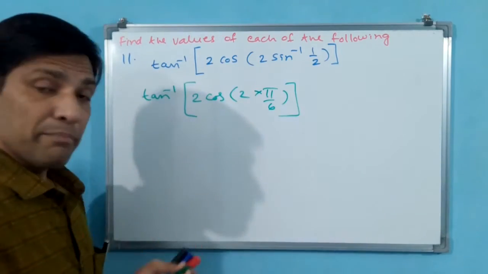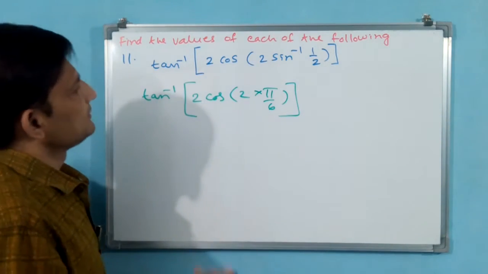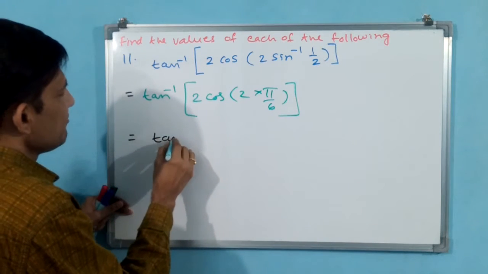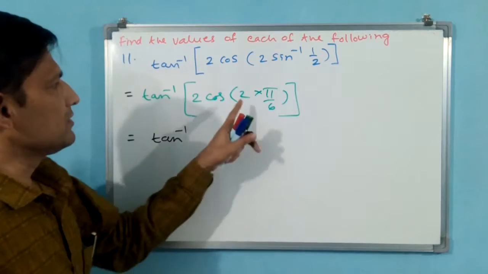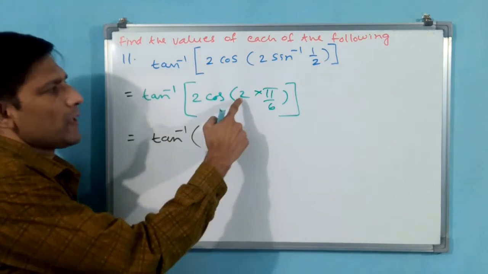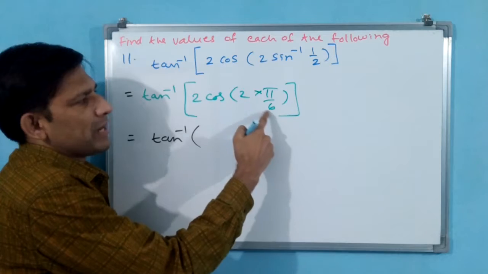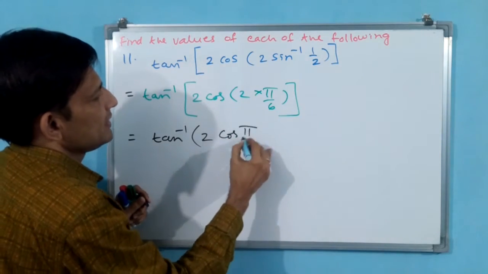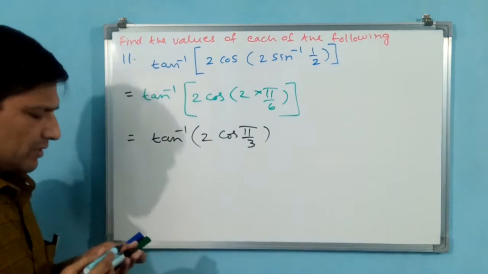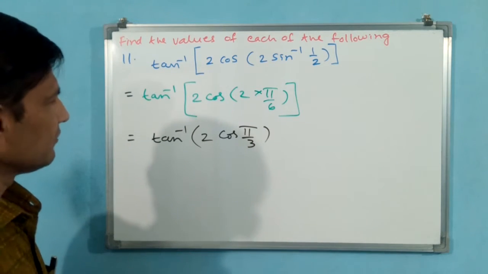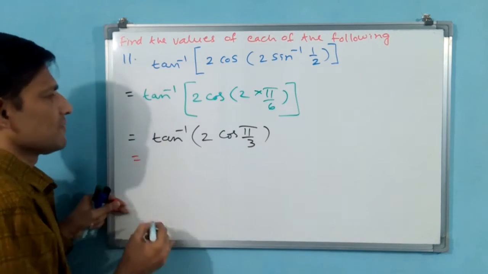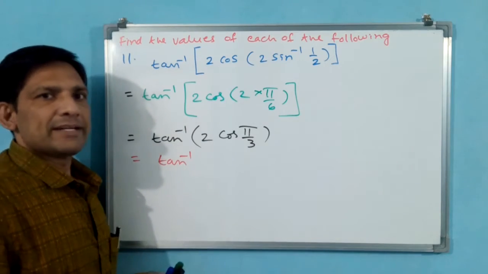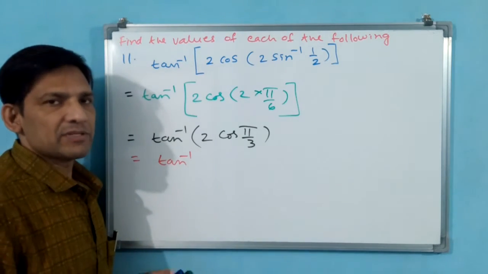In the brain only, how to do all these things. Here put equal to, then tan inverse. Now you see, 2 into pi by 6 means pi by 3. Cos pi by 3, you write cos pi by 3. Is it okay? Definitely okay. Then tan inverse of cos pi by 3. First of all, cos pi by 3 is within the limits of 0 to pi.